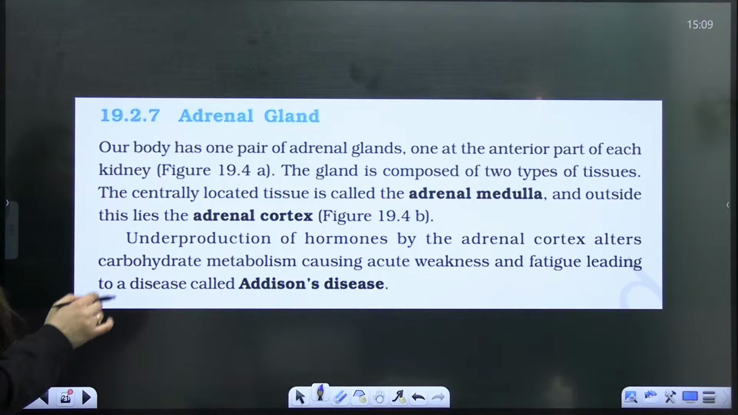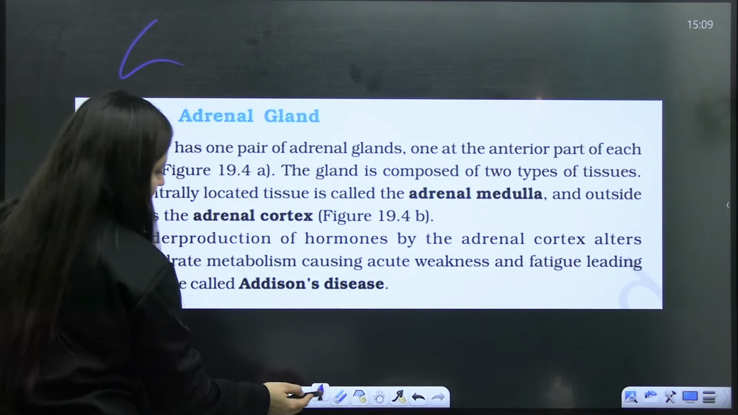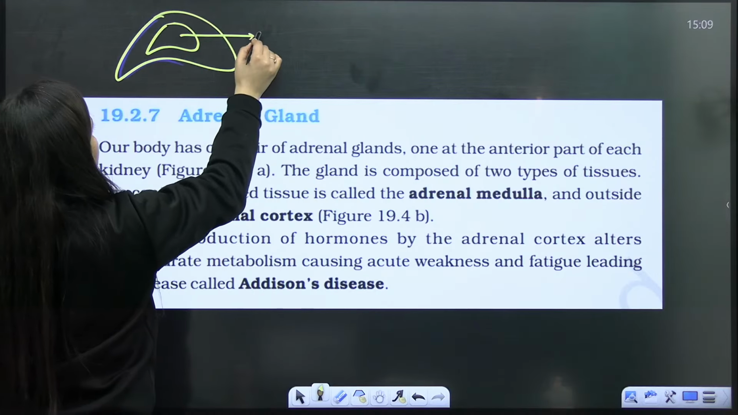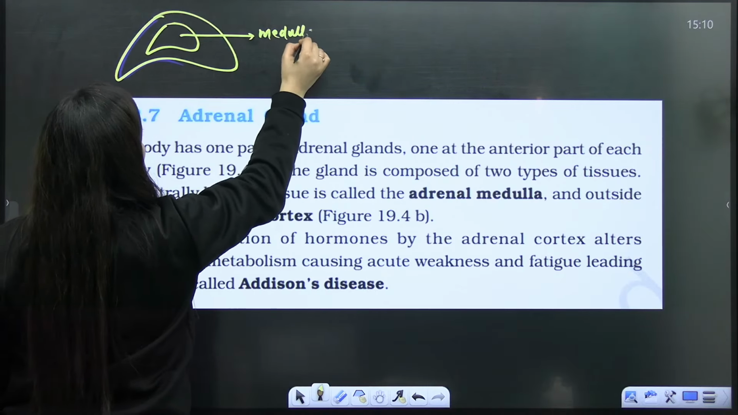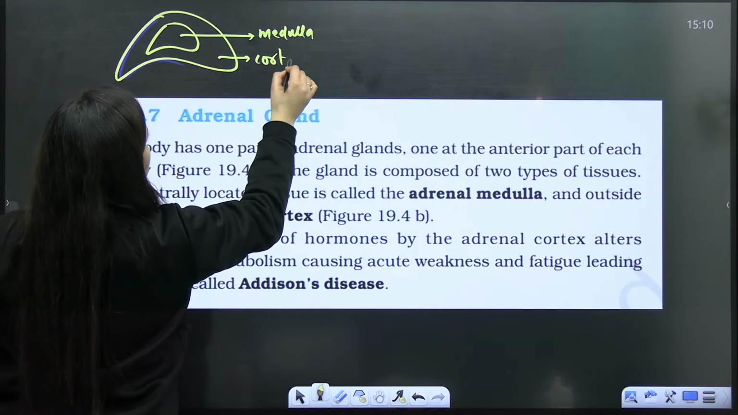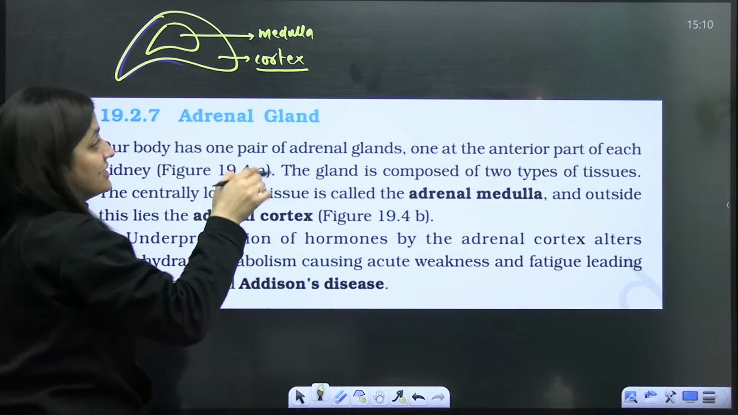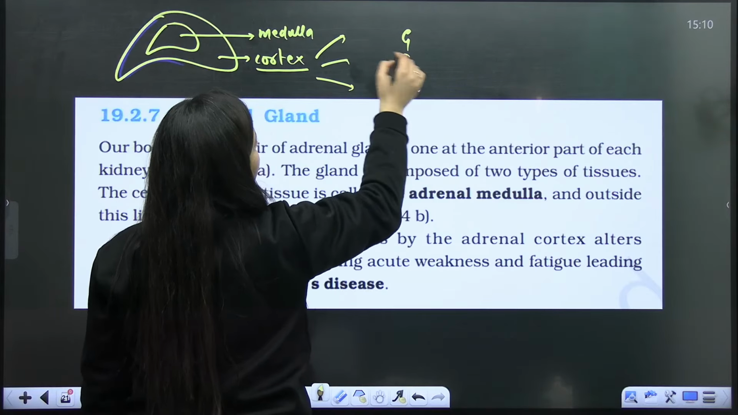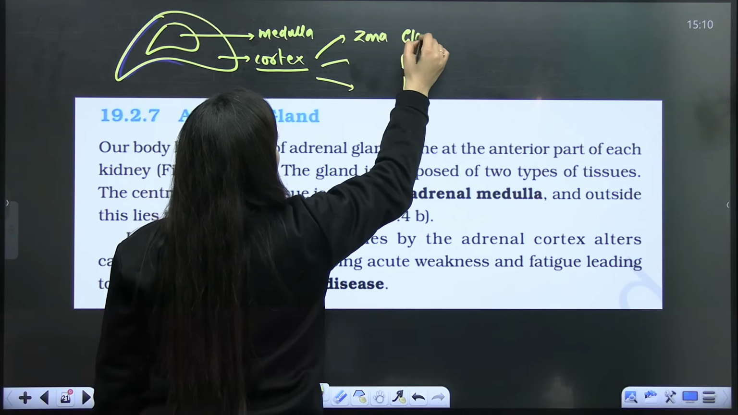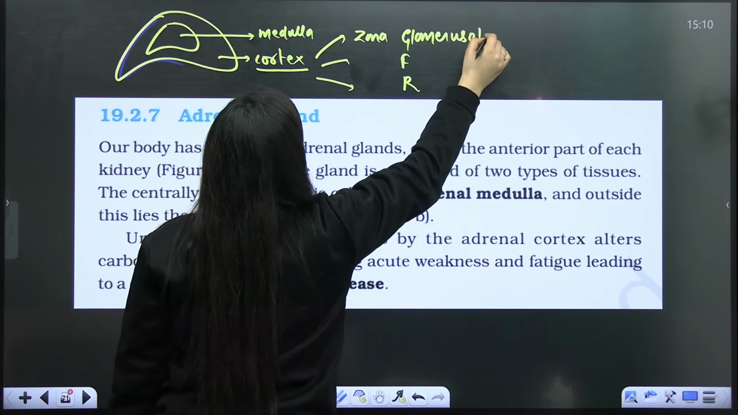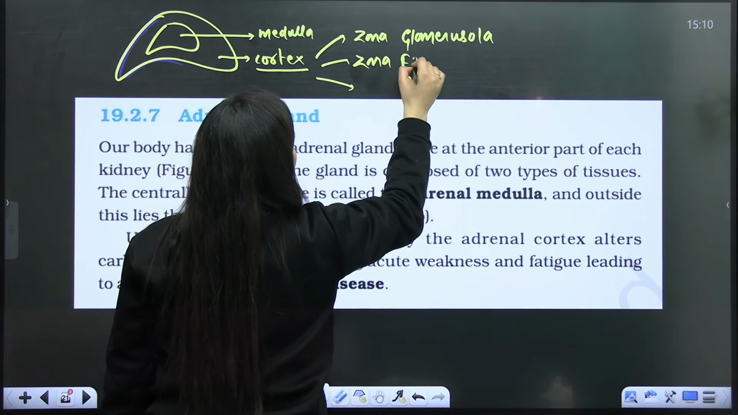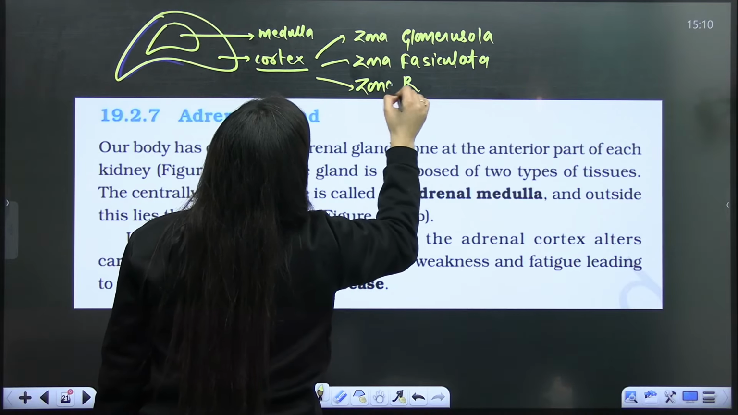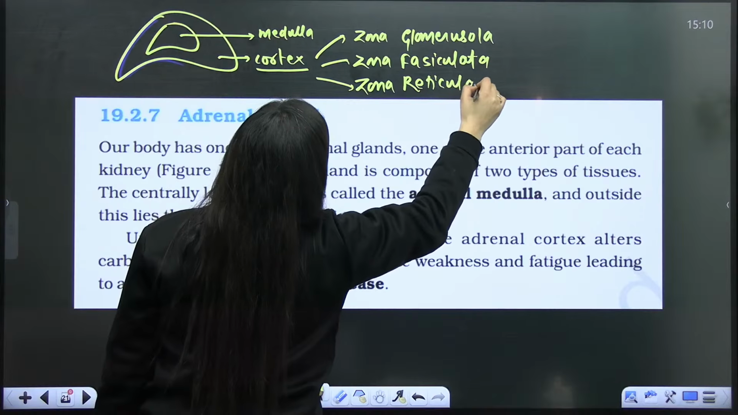So here you can see, we know that it is the cap of kidney, this adrenal gland. It is the cap of kidney. So it is having the adrenal medulla, right? And outermost is the cortex. So when we talk about the adrenal cortex, here we have 3 layers. For that, GFR is the trick. So zona glomerulosa, which is the outermost layer. Zona fasciculata, right? That is the middle layer. And then there is zona reticularis, which is the innermost layer.